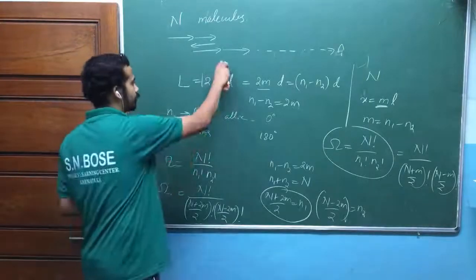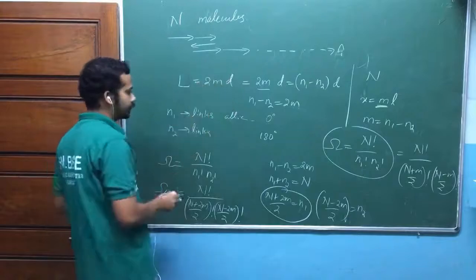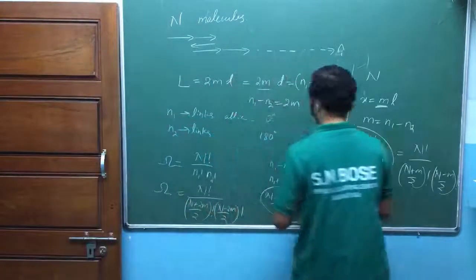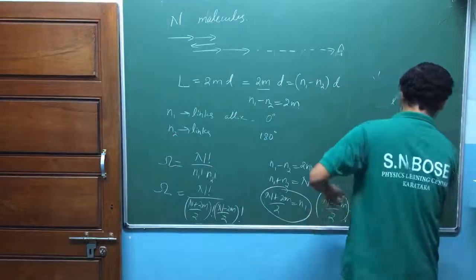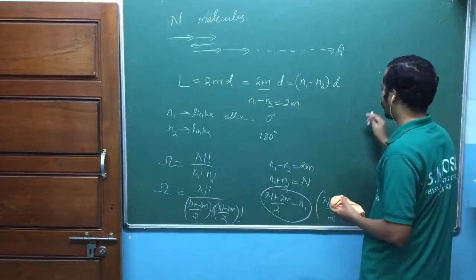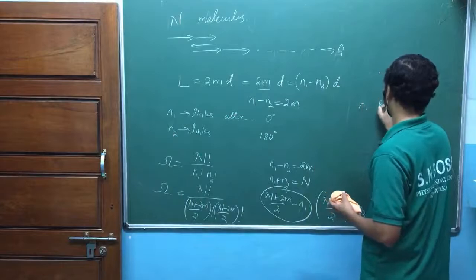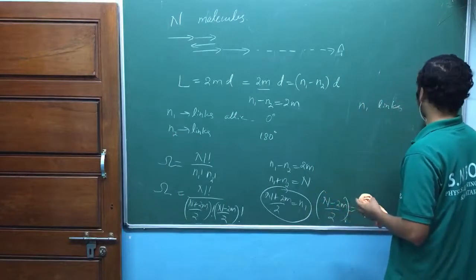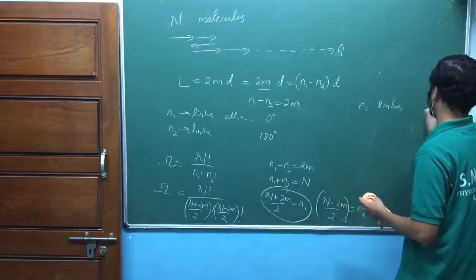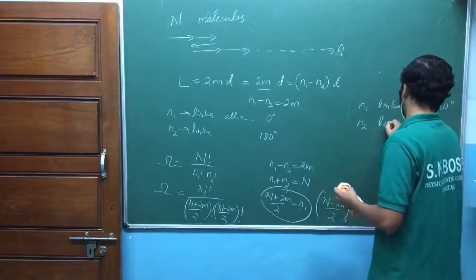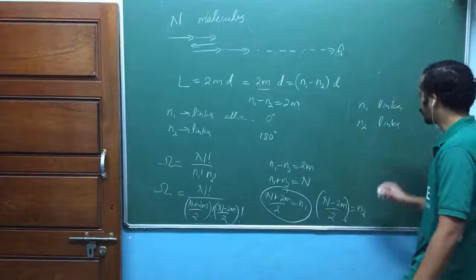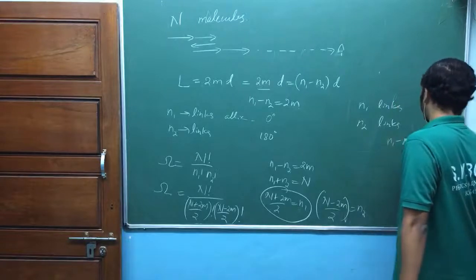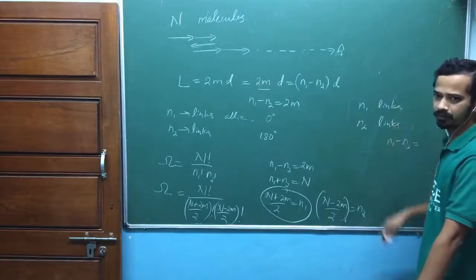Is that okay? So now look at here. One possible way is this one. Am I right? Another possible way is, look at here, the same n1 links aligned with 180 degree, n2 links aligned with 0 degree. Then also n1 minus n2, that may be negative now.